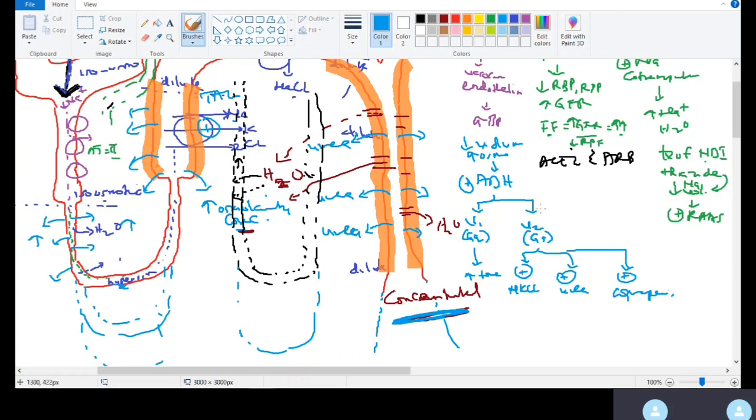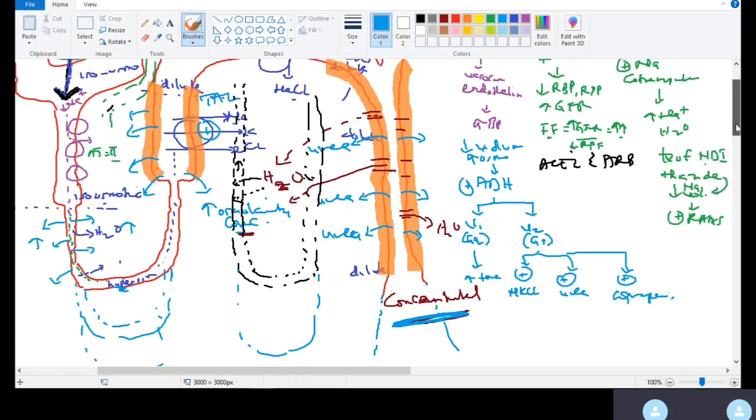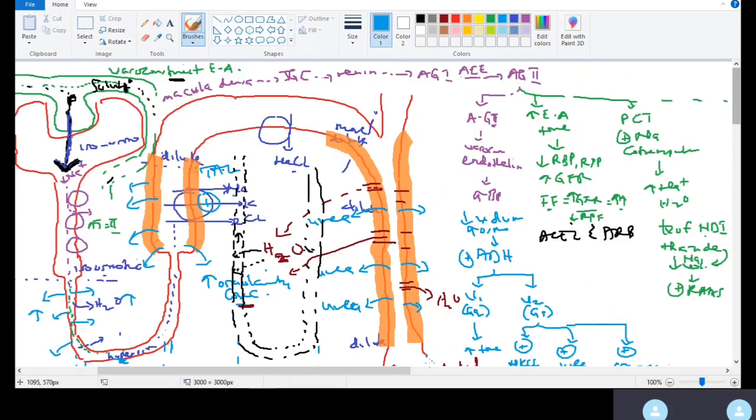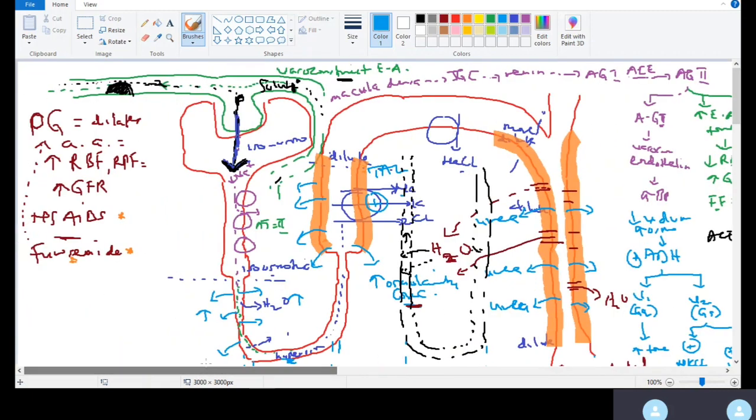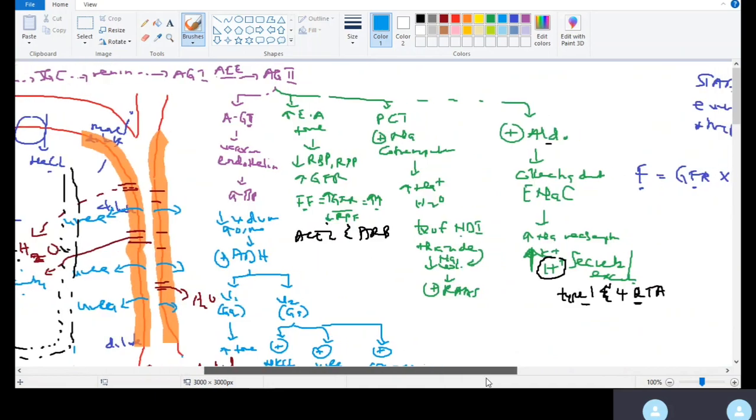All right. So these are the hormones that work on the kidney. I don't think you missed any hormone. I don't think there's any other one. So prostaglandin and the RAS, ADH, BNP, ANP,